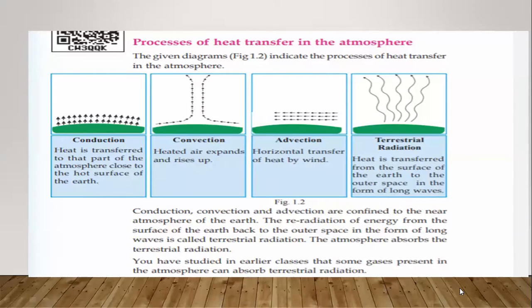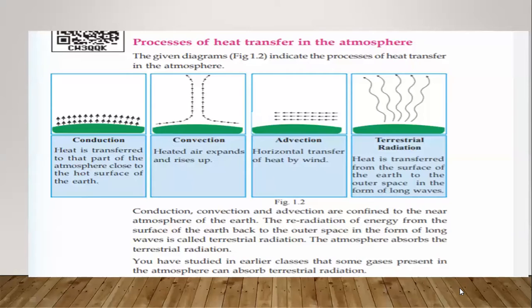And the second process is the convection. What is the convection? Heated air expands and rises up. After conduction, the air is heated. Then what will happen? The heated air expands and rises up. അതായത് എയർ ചൂട് പിടിച്ചു കഴിഞ്ഞാൽ എയറിന് എന്ത് കുറയും? എയറിന് വെയിറ്റ് കുറയുമ്പോൾ എയർ എന്ത് ചെയ്യും? എയർ മുകളിലേക്ക് ഉയർന്ന് പോകും. Heated air expands and rises up. After heating, the weight of the air will be low, and that is why the heated air rises up and expands. That is the second process.